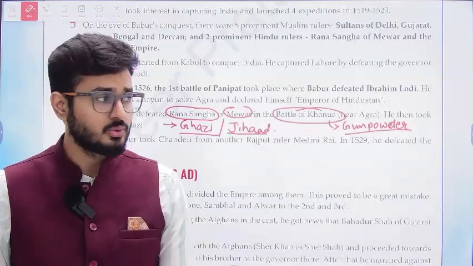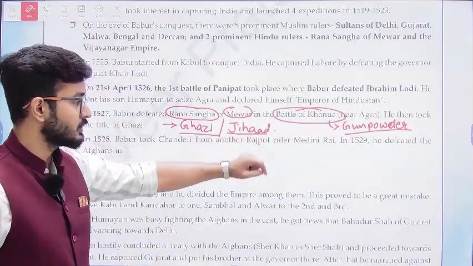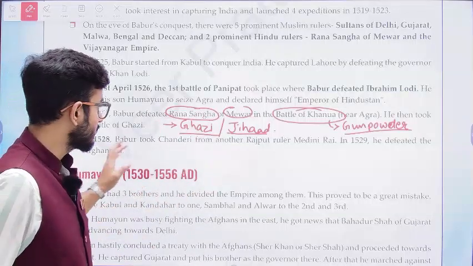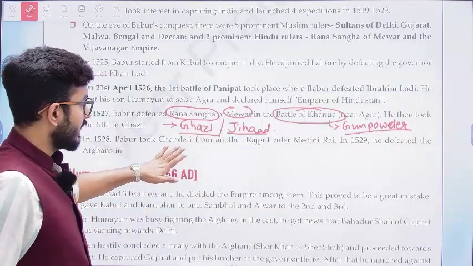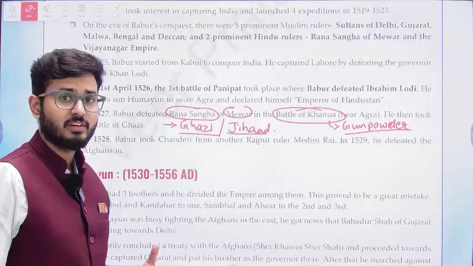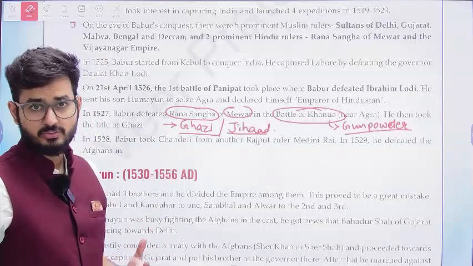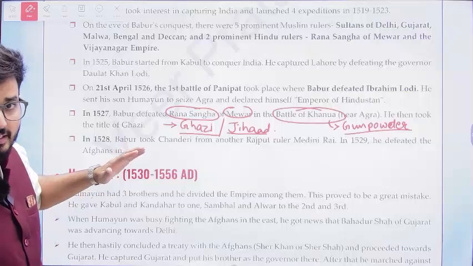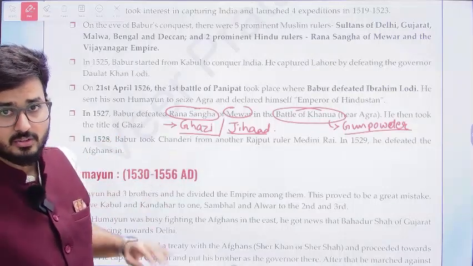And one of those rulers was Medini Rai. So Medini Rai is also going to go back to his particular dynasty, and that is Chanderi. And at that point of time, he tries to defend Chanderi, but he was unable to defend it, because in 1528 Babur attacks Chanderi and takes control of Chanderi.